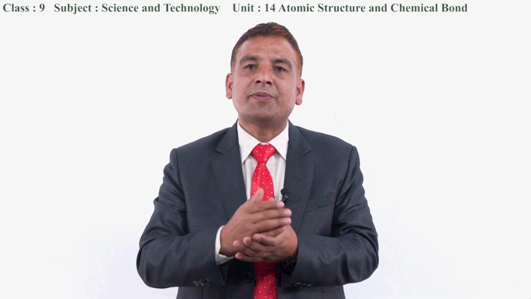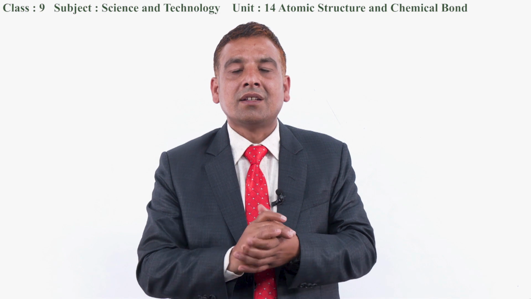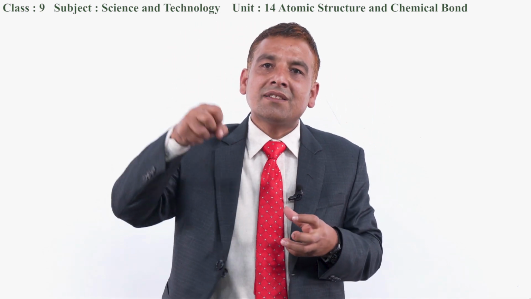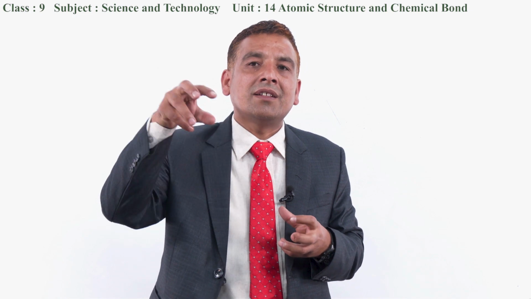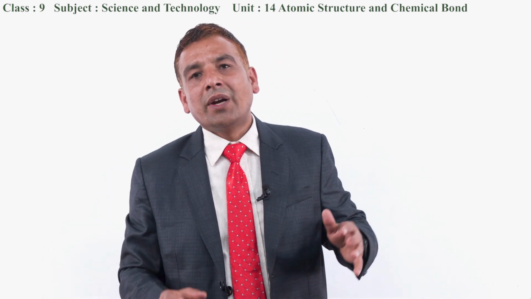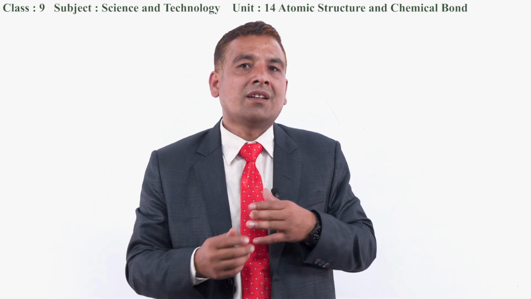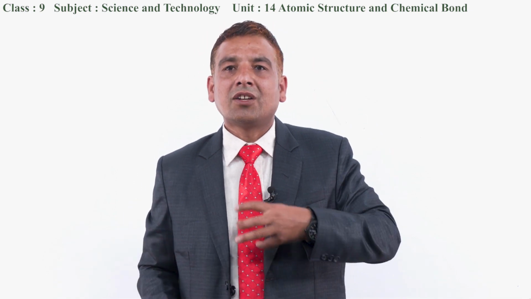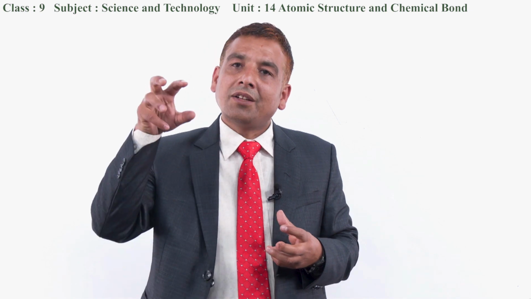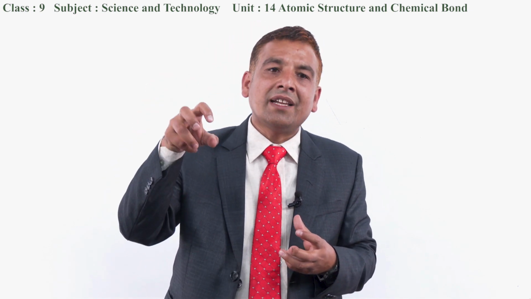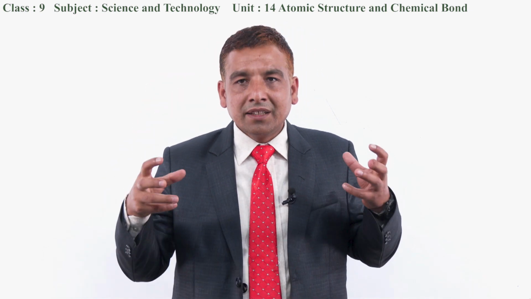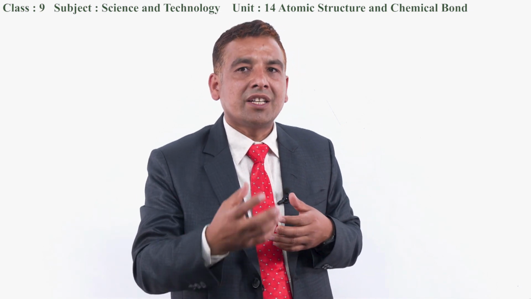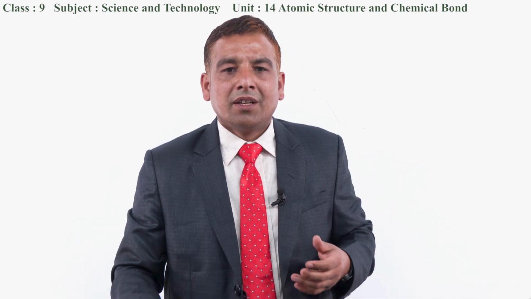What is the procedure to form the electrovalent bond, and what would be the charge in the atom when the atom gains the electron, and what would be the charge when it loses the electron? When an atom loses the electron, then it acquires the positive charge, so it is also known as the electropositive ion. As well as when the electrons are gained by the atom, then it has the negative charge, and it is also known as the electronegative ion.